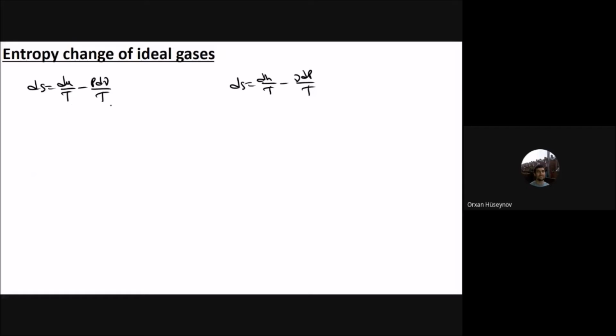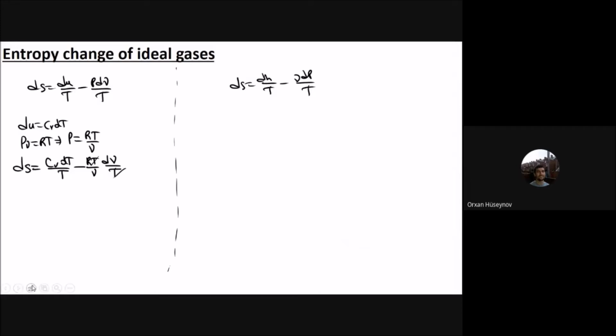For ideal gases, you can write du as Cv dT, and Pv is RT. Therefore, instead of P, you can write RT by v. Now let's replace it. I will work in two parts here. You will have ds equal to Cv dT divided by the temperature, minus RT by v instead of P, multiplied by dv by T. And T cancels out. You will integrate as always from 1 to 2, this one from 1 to 2, and this one from 1 to 2.